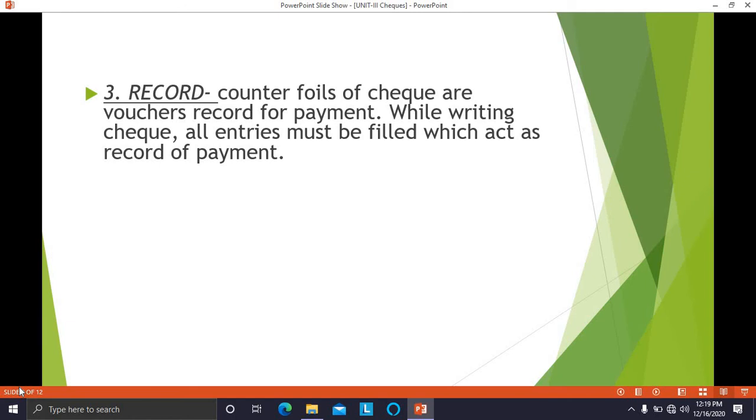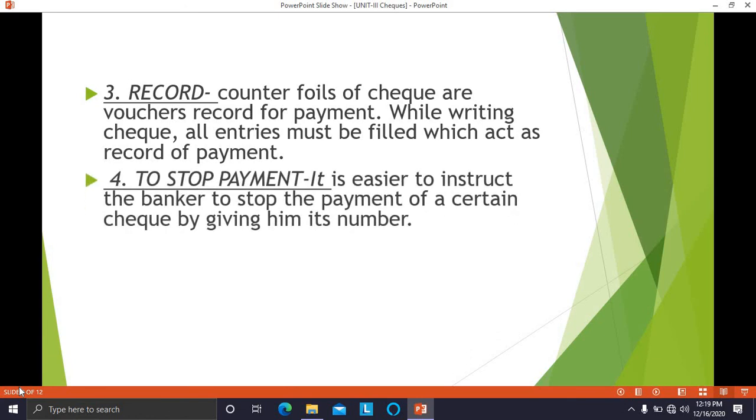Record means the counterfoils of checks are vouchers, a record for payment. While writing a check, all entries must be filled, which act as a record of payment. So after writing a check, immediately we make an entry in those counterfoils. So it becomes a record. Afterwards, if we want to refer to it, immediately we can refer to it.